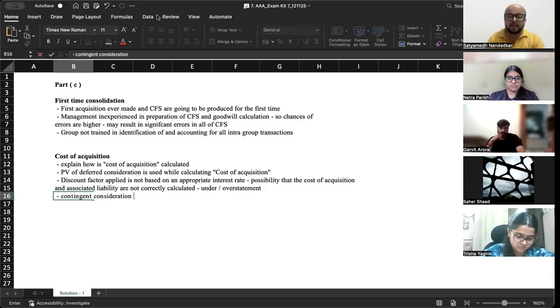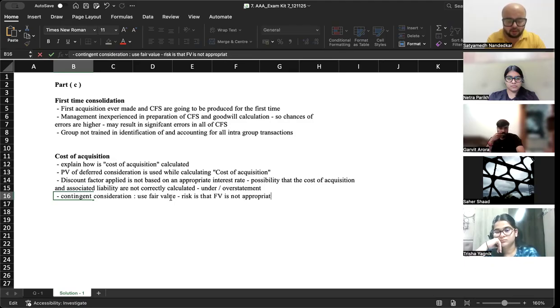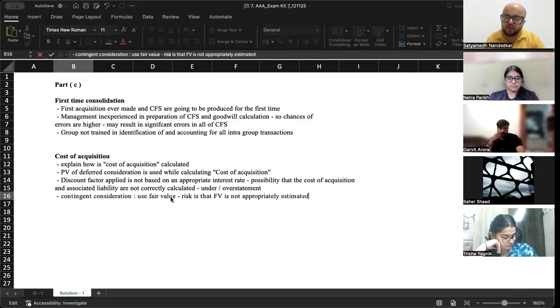Okay. Contingent consideration. The point is to use fair value. What is the risk? Risk is that fair value is not appropriately estimated, correct? That is a risk. And if that is not appropriately estimated, your goodwill and associated liability both will be wrong, right?